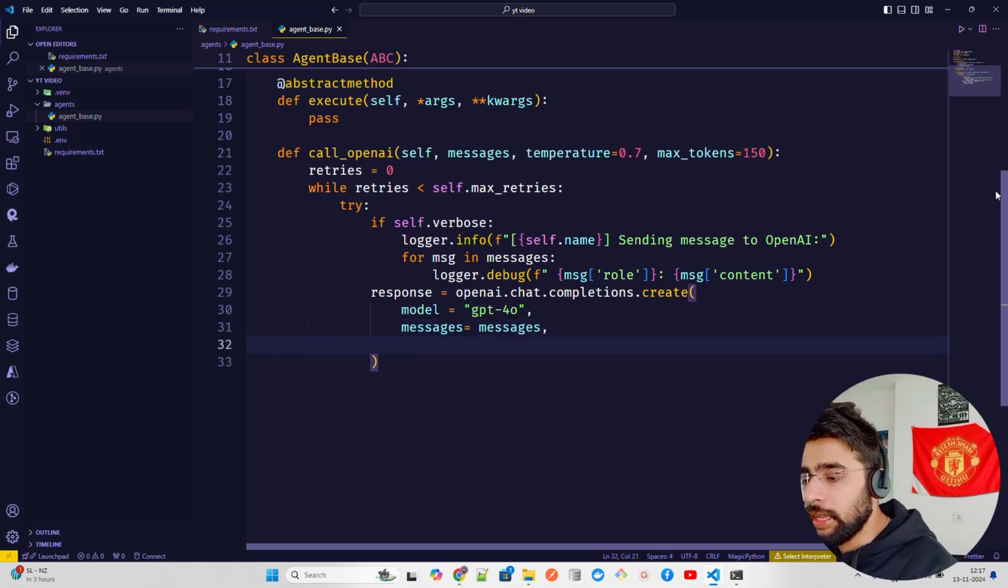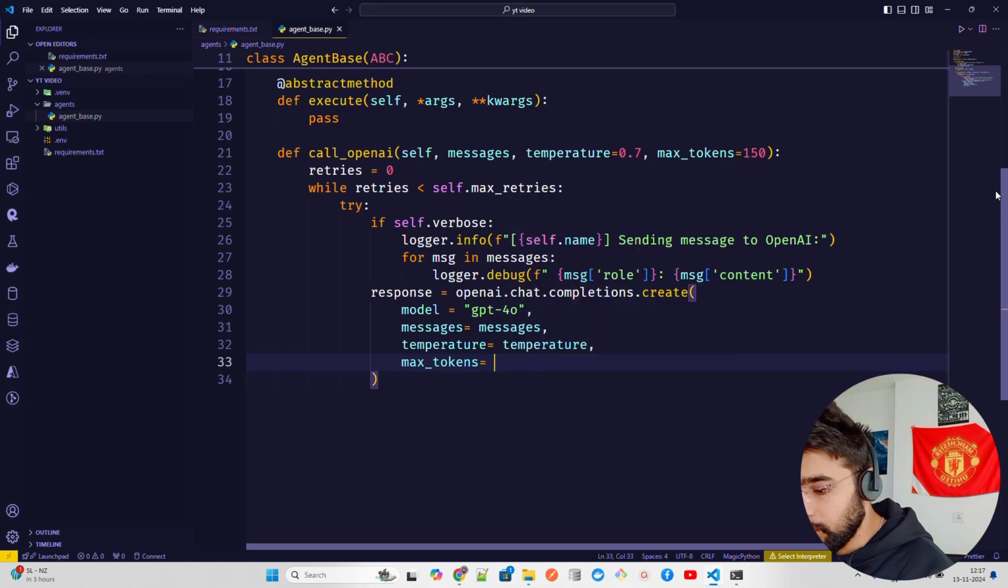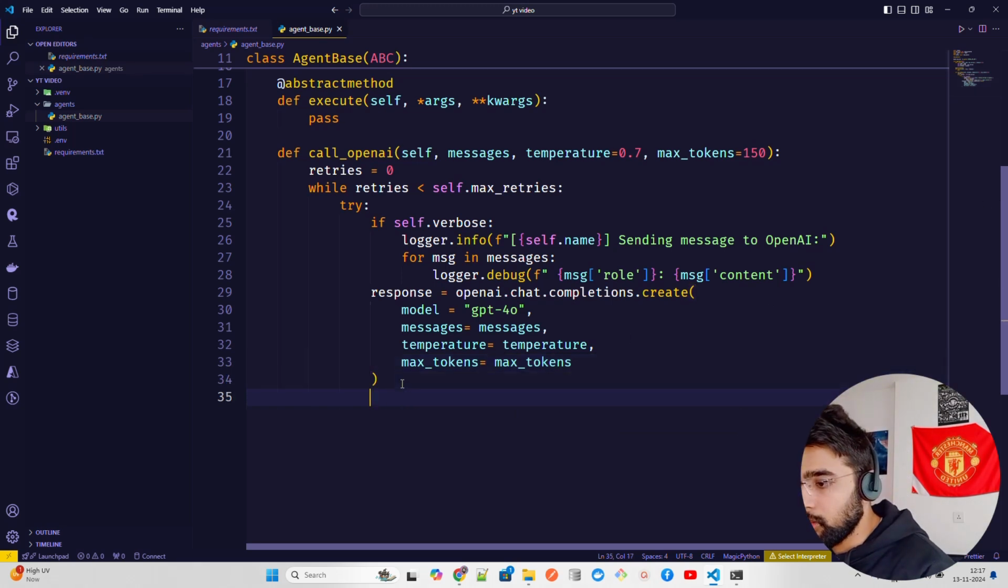Messages. So I have model, I have my messages, I have my temperature. So temperature equals temperature, and max tokens equals max tokens. This is what it is, guys. This is what you have to do. Max tokens, and we are good by now. So response is good. Then you will get a reply from OpenAI.